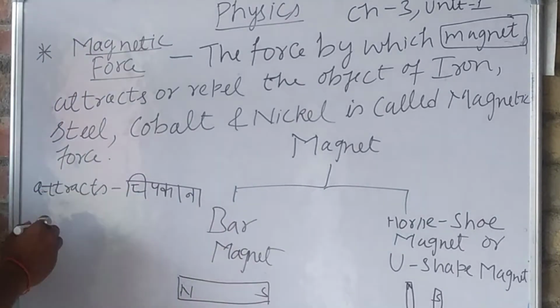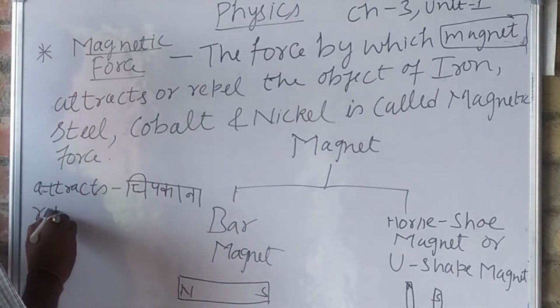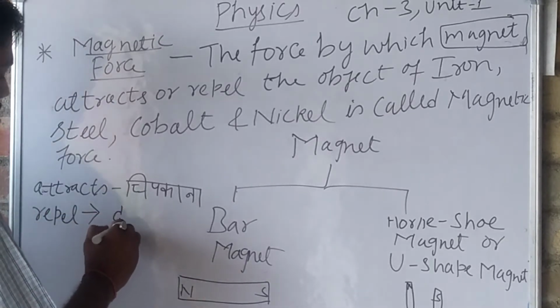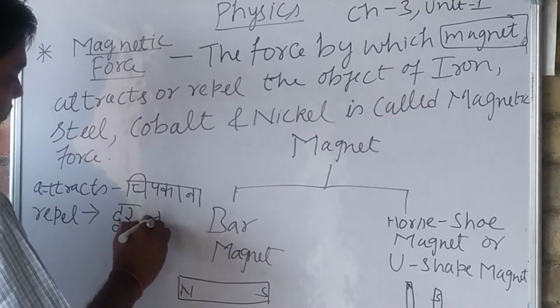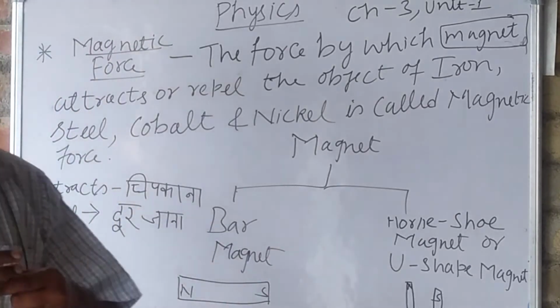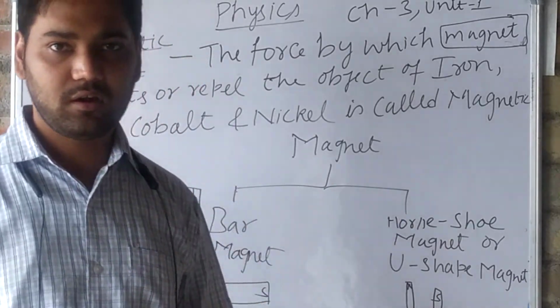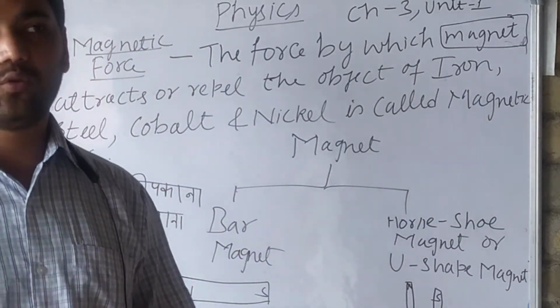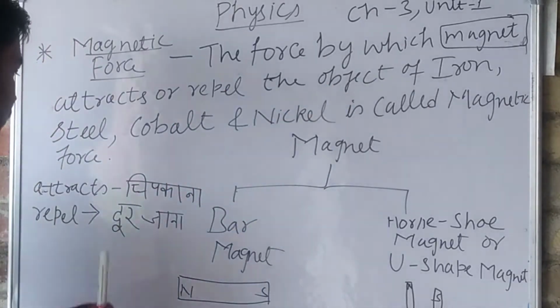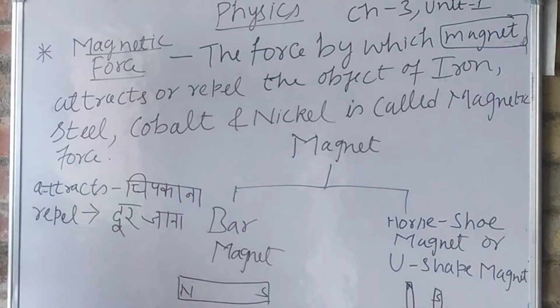And what does repel mean? Repel means दूर जाना, to go in the opposite direction, दूर भागना. So attract means चिपकाना and repel means दूर जाना.